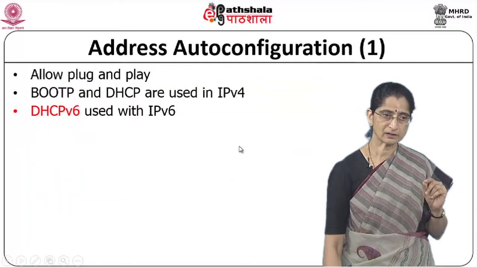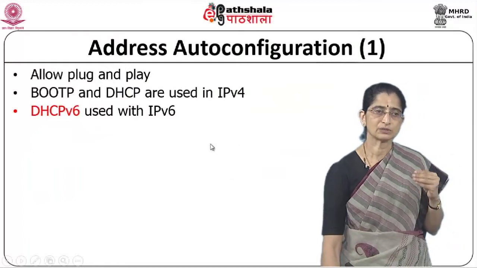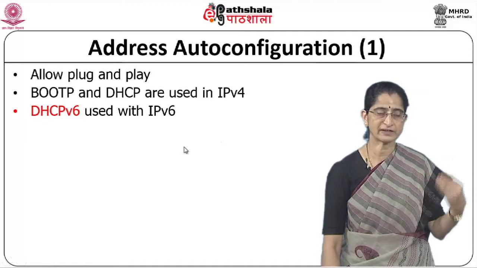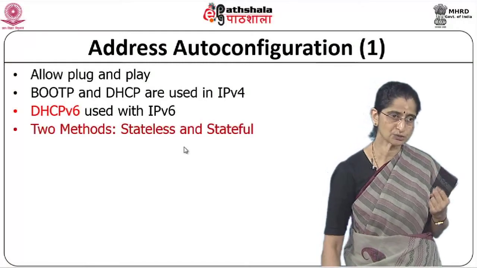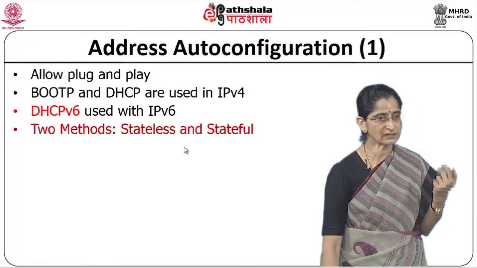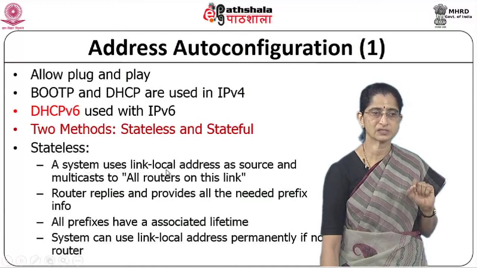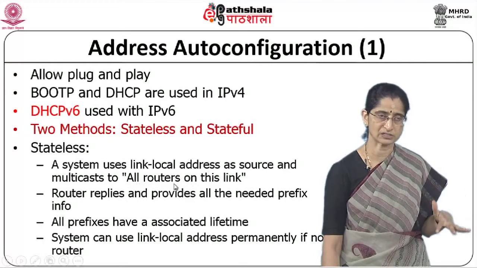So if you look at auto configuration, which is another important aspect of IPv6. Just as we have BOOTP and DHCP in IPv4, we have DHCPv6 which can be used along with IPv6. There are two methods that are used. One is a stateless method and the other is a stateful method. In the stateless method, the system uses a link local address as source and multicasts to all routers on this link.